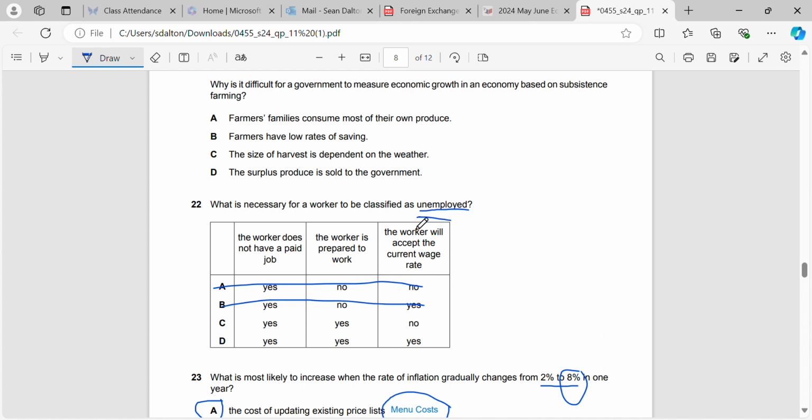Now, if we think about it, in order to be willing and able to work, they have to be willing to accept the wage rate that is in the market. The problem for unemployed people, by definition, is that they can't get a job. So even though they're willing and able to accept the wage rate, the employer is not willing and able to accept them. But they are willing to accept the current wage rate, hence why they're willing and able to work.